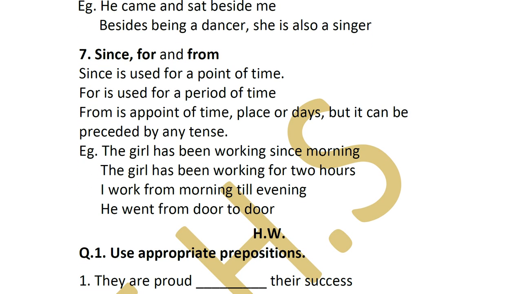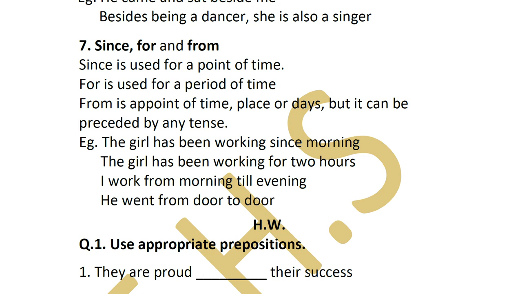Okay. Now "since," "for" and "from." "Since" is used for a point of time. "For" is used for a period of time. And "from" is a point of time, place or days, but it can be preceded by any tense. Now here in this there is a mistake. It is a point. Instead of the space, another P has been typed over there by mistake. So "from" is a point of time.